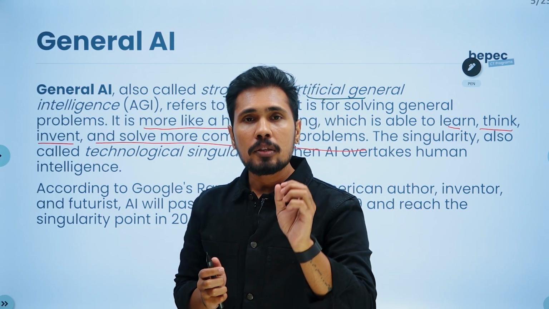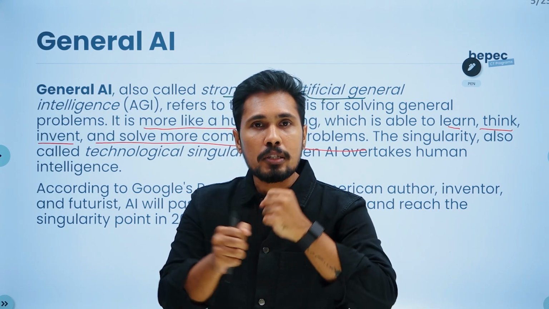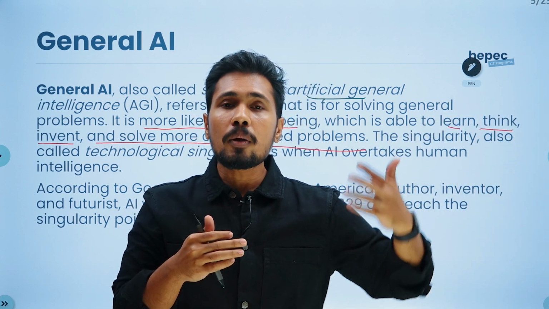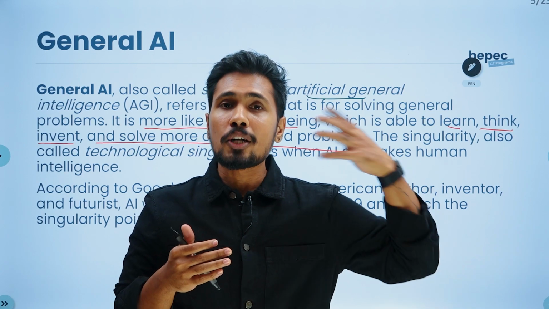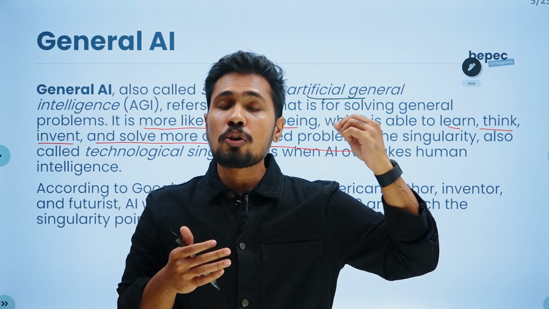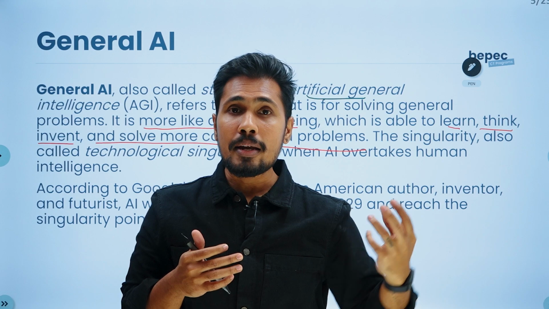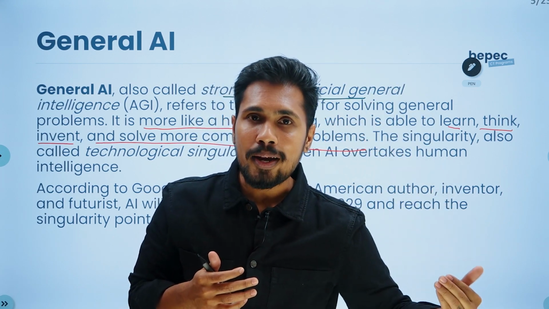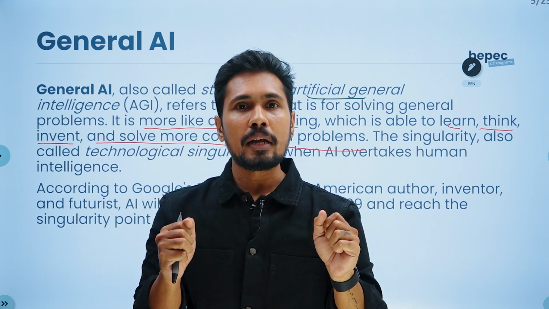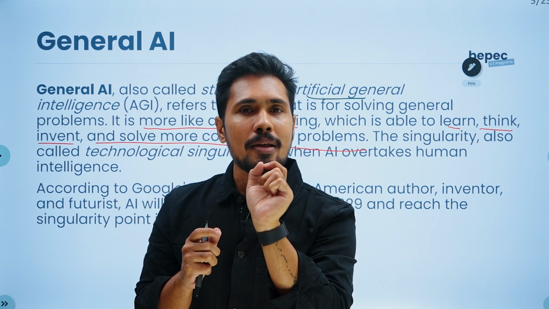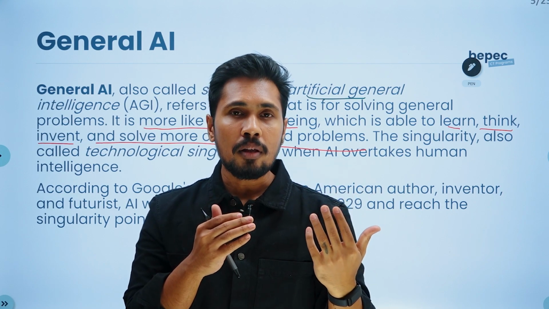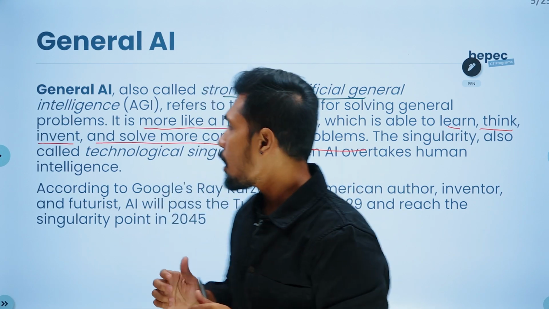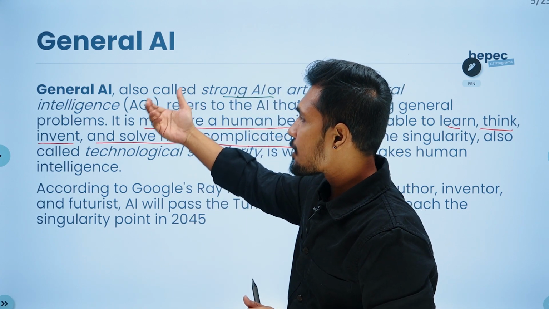The same thing: these computers are able to process this information. Why? They never get tired, but humans get tired. We've got various other things to do in a day. It's not just about consuming the information. But if AGI comes into play, it can consume all the information, it can think, it can invent, and it can solve even more complicated problems. So now we can say it's rationality. If it is being rational, that's the area where we can feel, oh, that's the danger. This particular problem we call AGI.